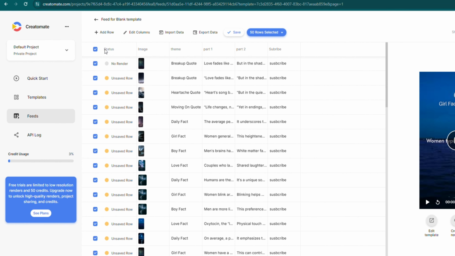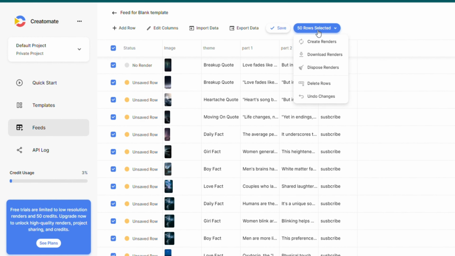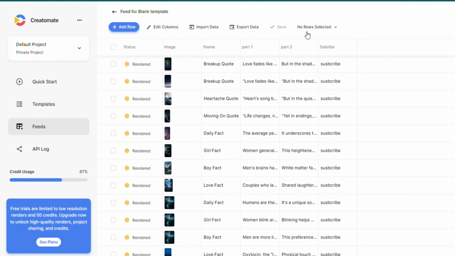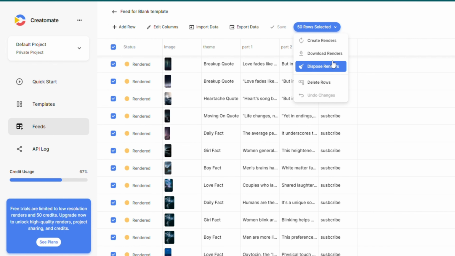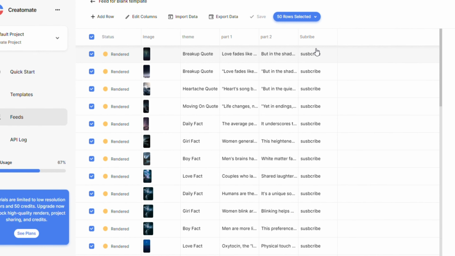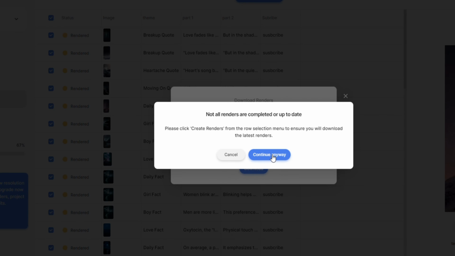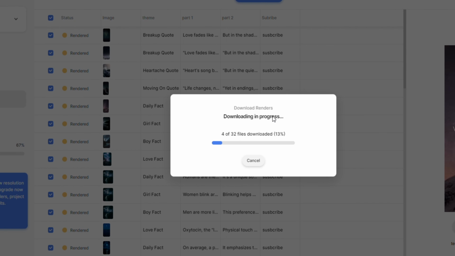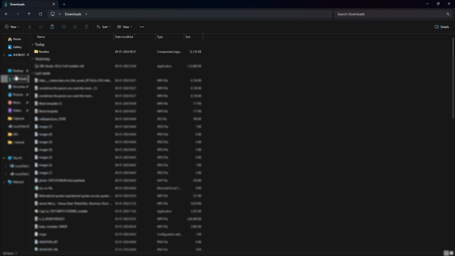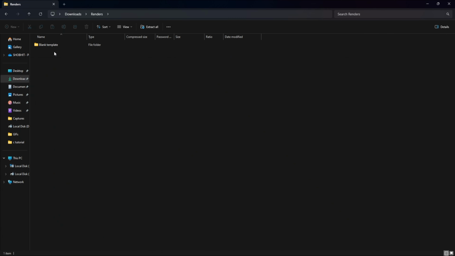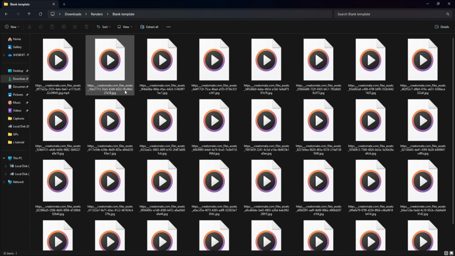Once you're done, select all your shots, then click on Create Render and click on Confirm. Now select all your videos, click on Download Render and download your shorts. Now, once you download it, go to the downloads. Here, you will find your file. Open it. As you can see, our 60 shorts are created. Now, let's check one of them.